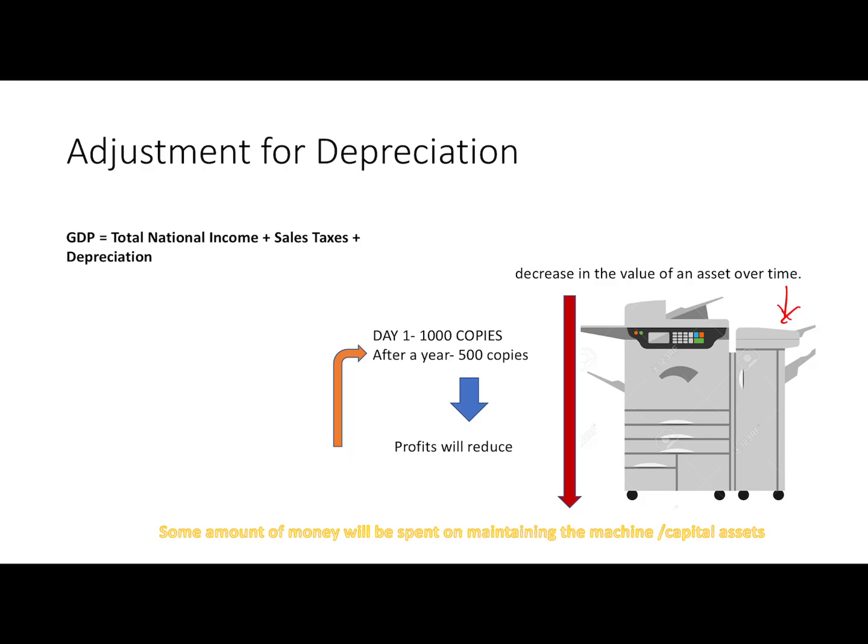So if efficiency decreases, the profit that you earn from this machine will decrease. Ultimately this machine will require regular maintenance, and you have to spend money on it. So we have to add this depreciation, the money you spend on maintenance, to the total national income.